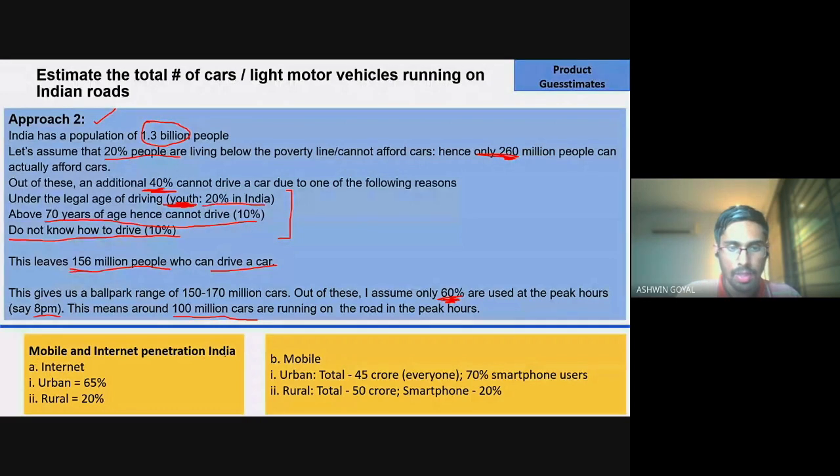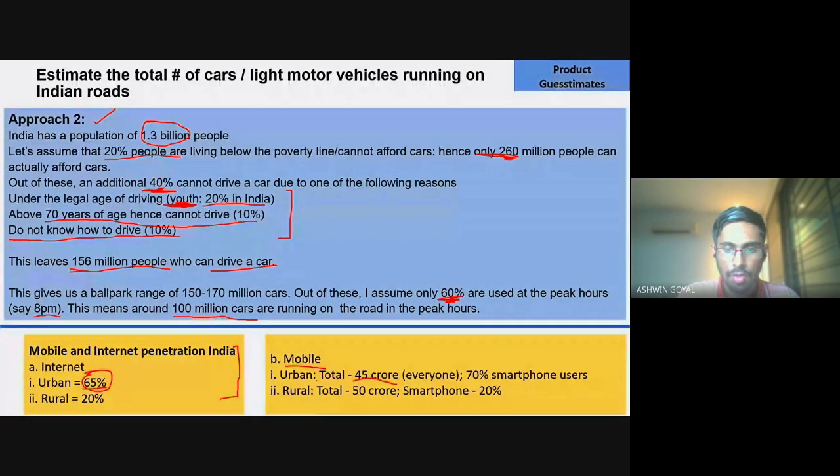Okay, and then this is one helpful split number. So about 65% within internet, right? 65% of the urban population have access to internet, and about 20% of the rural population have access to internet. This is internet penetration.